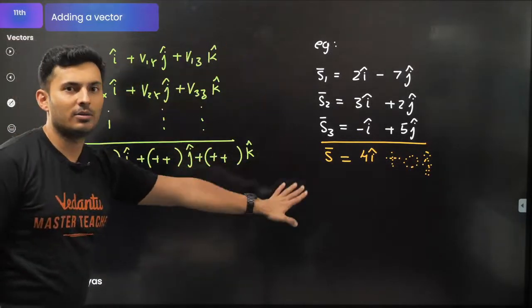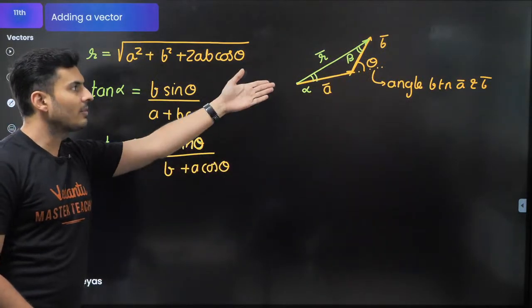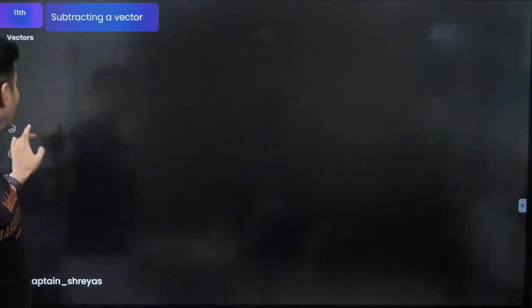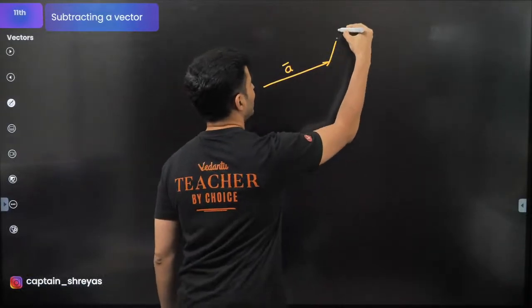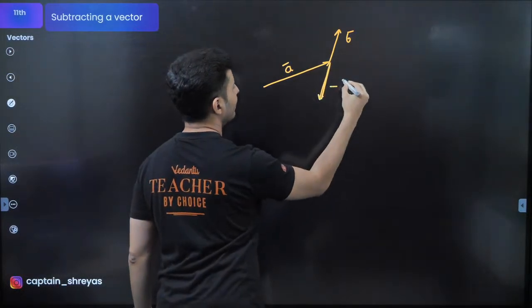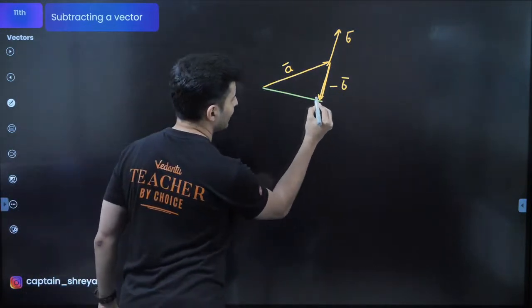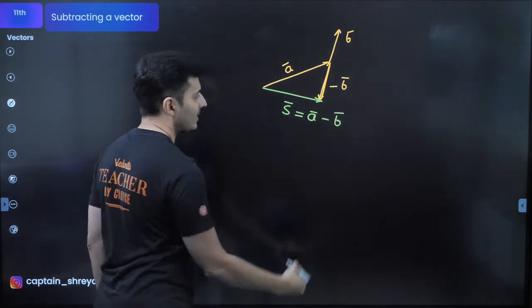I think many of you will also love this method of adding. It depends from problem to problem, whether the values are given, angles are given, or whether the vectors are given in ijk notation. Accordingly, we will solve it. Now you'll be like, sir, what about subtraction? Subtraction is nothing but addition, guys. If I have a vector A and I want to subtract vector B from it, then minus B vector will be here. The subtraction is A vector minus B vector.